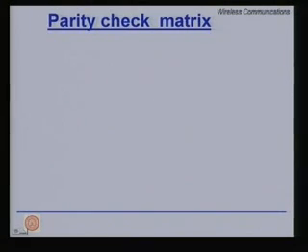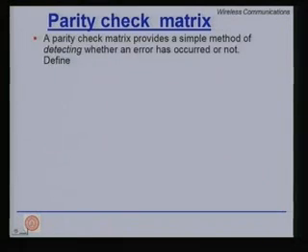Now, we define a dual of the generator matrix called the parity check matrix. It has some interesting properties. A parity check matrix provides a simple method of detecting whether an error has occurred or not.